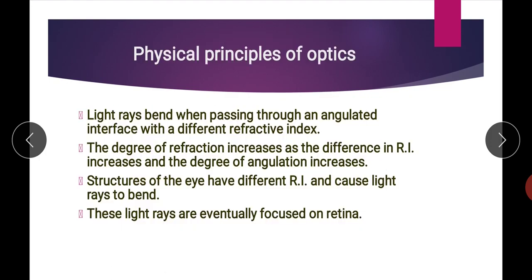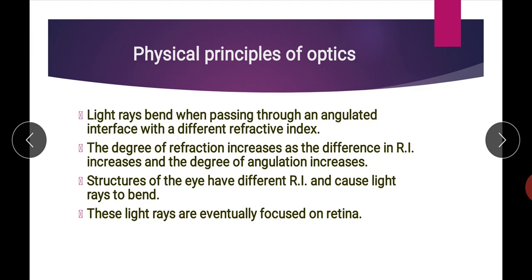Now this bending depends on two things. The degree of refraction increases as the difference in refractive index increases, and as the degree of angulation increases. One is the difference in refractive index. In our example, the refractive index of air is 1 and the refractive index of glass is 1.5, so the difference is 0.5. If this difference is more than 0.5, then the degree of refraction increases.